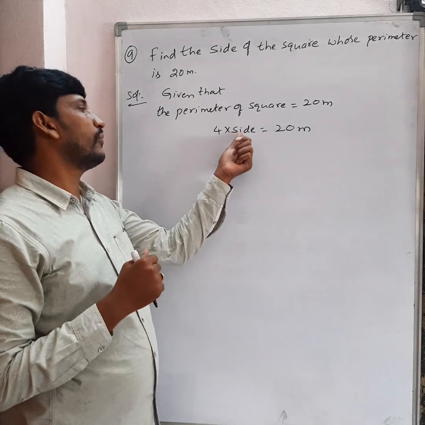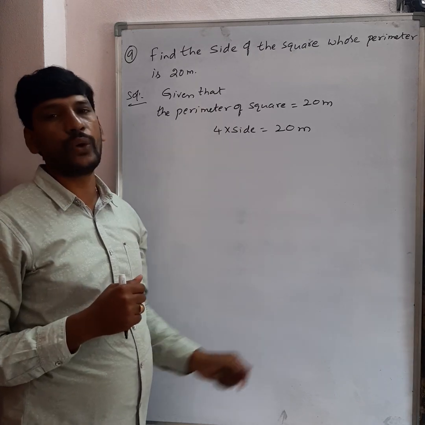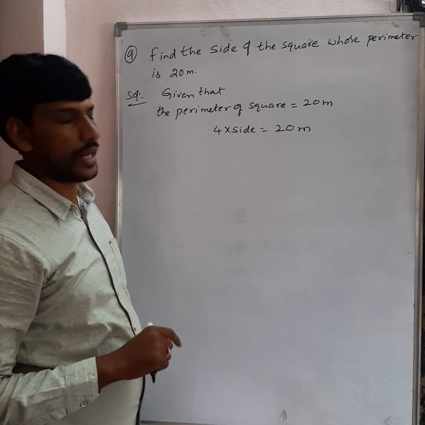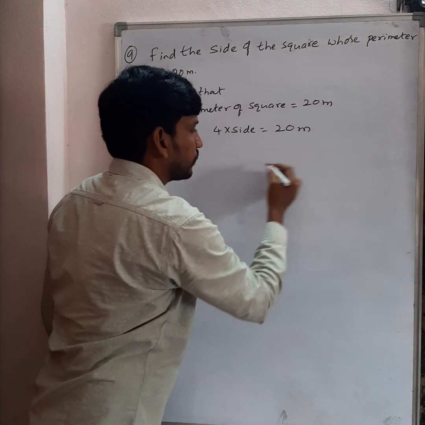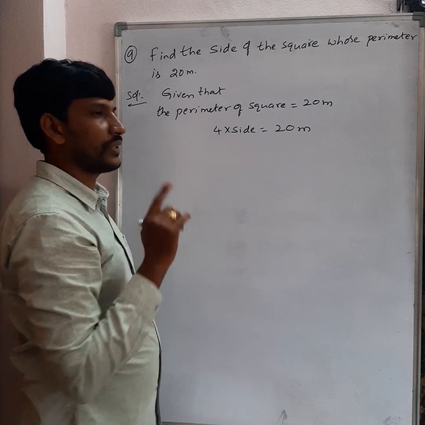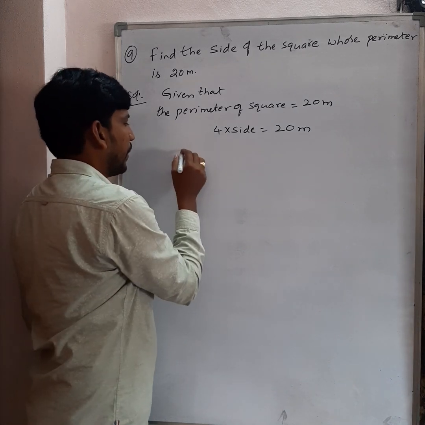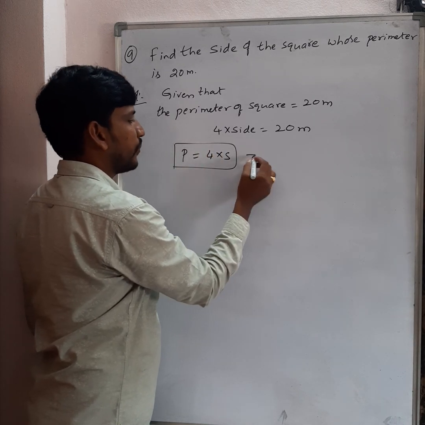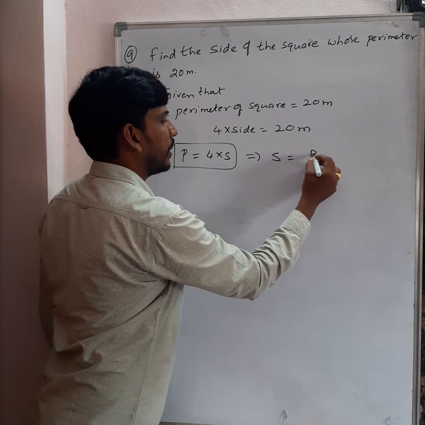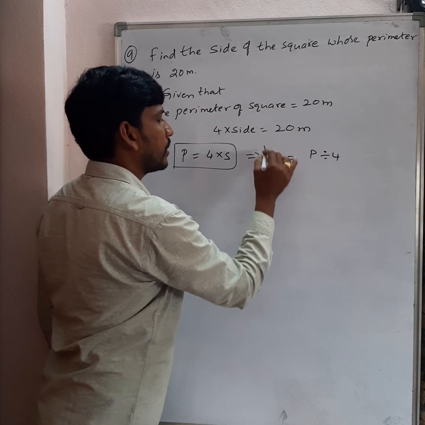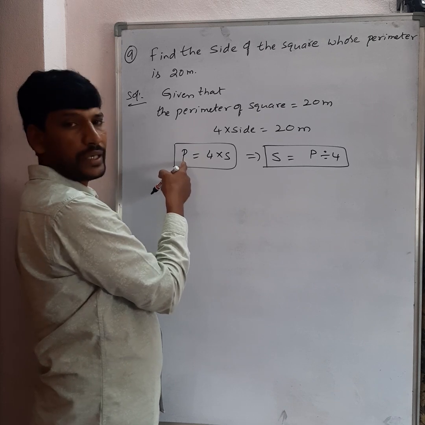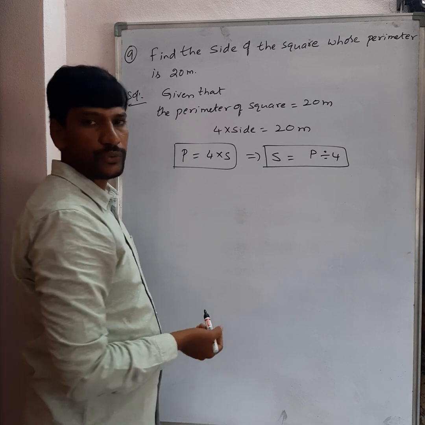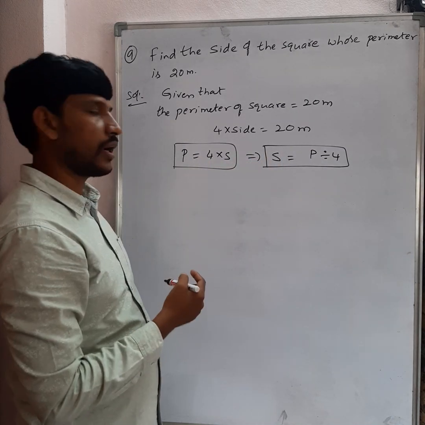From this, we need to find out the side. So to find the side of a square, just divide by 4. Means this 4 will go to the right hand side. Okay? Right? See, I'm going to write here. I told you in the 5th class, I gave the formulas also. Perimeter P is equal to 4 into side. From this, we need to find out side is equal to perimeter divided by 4. Think that here P is nothing but perimeter, S is nothing but side. So side is equal to perimeter divided by 4. Just write down these two formulas in your classwork.